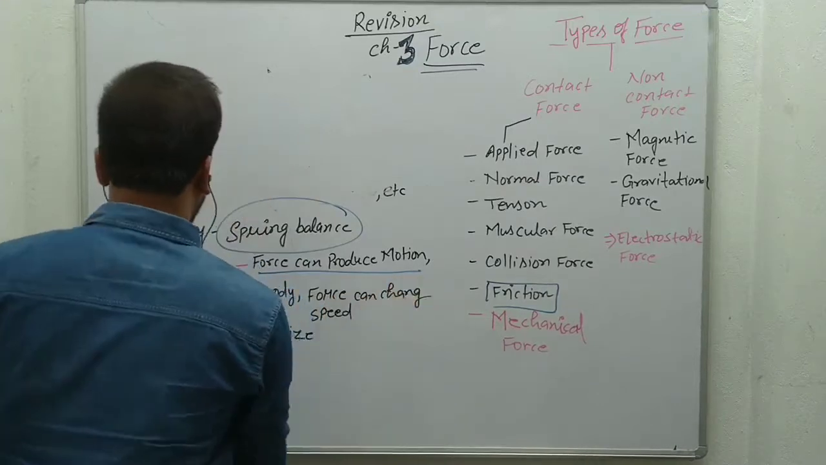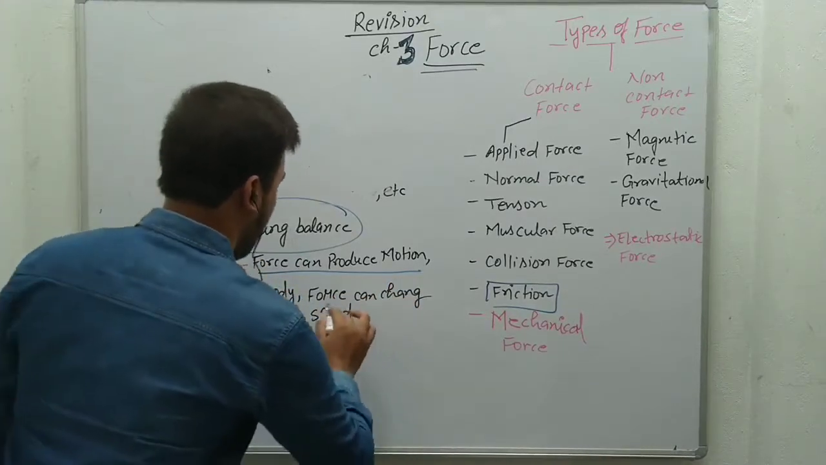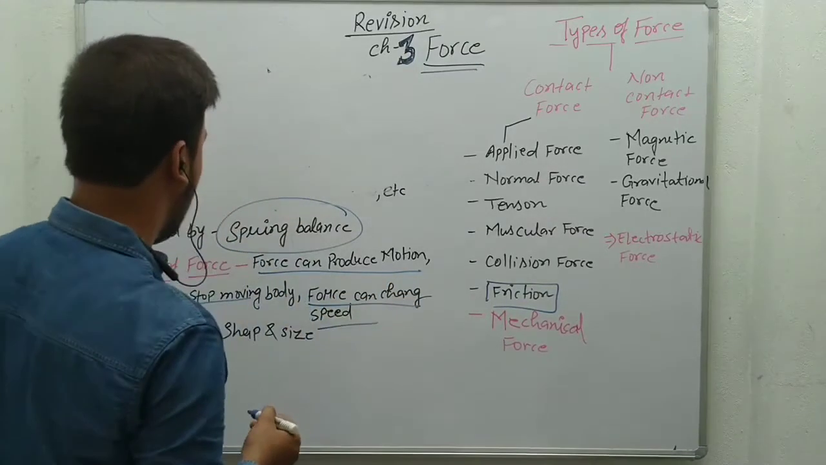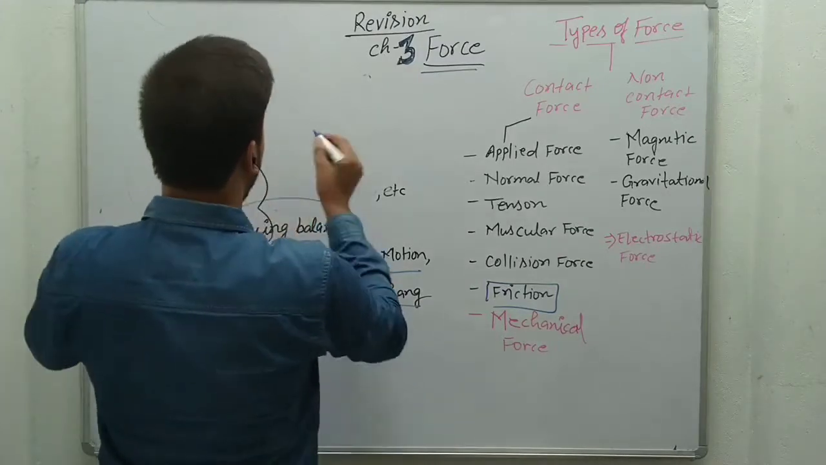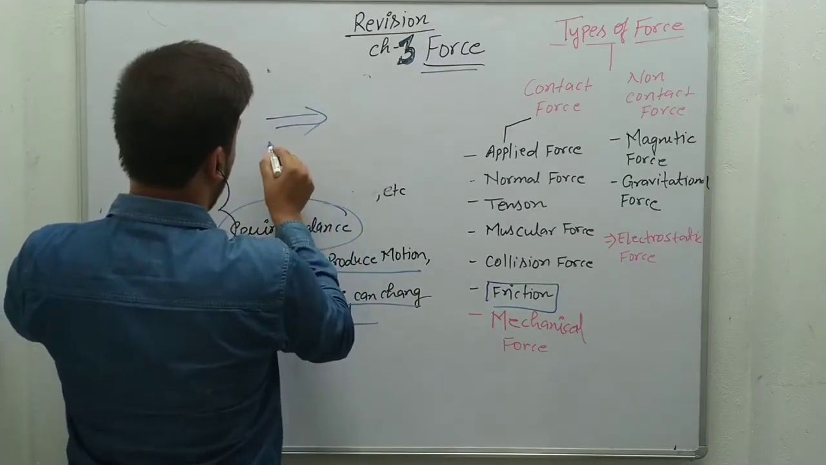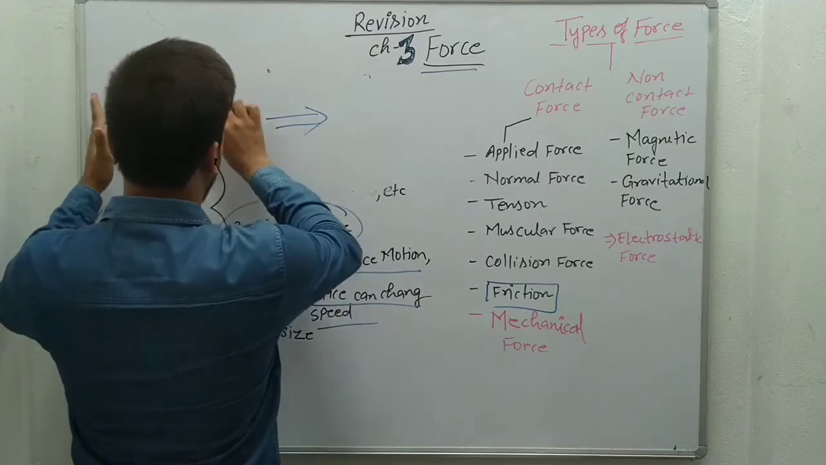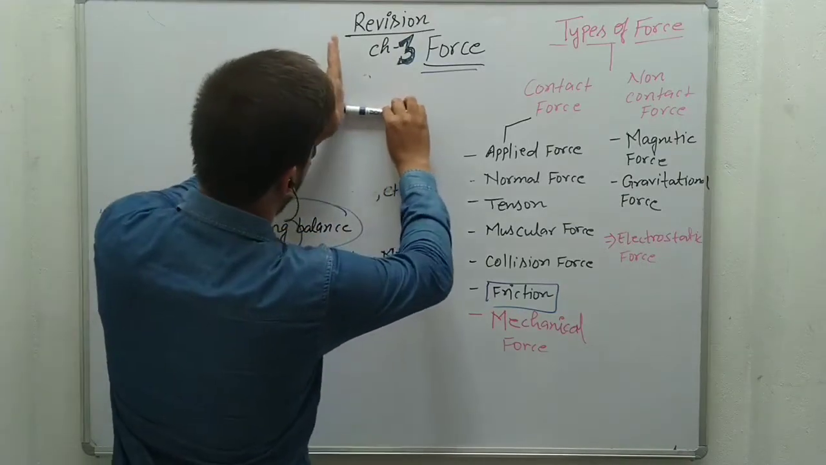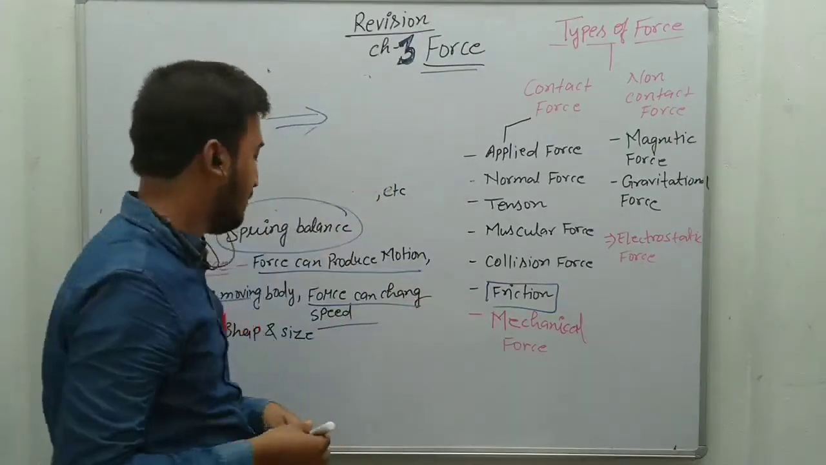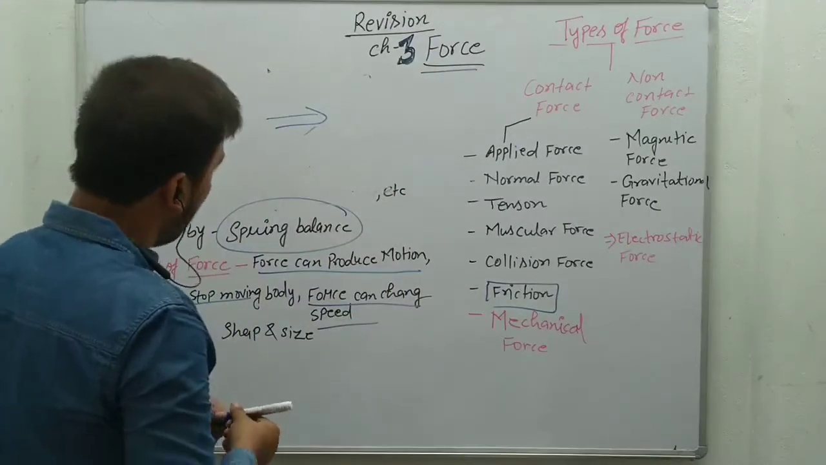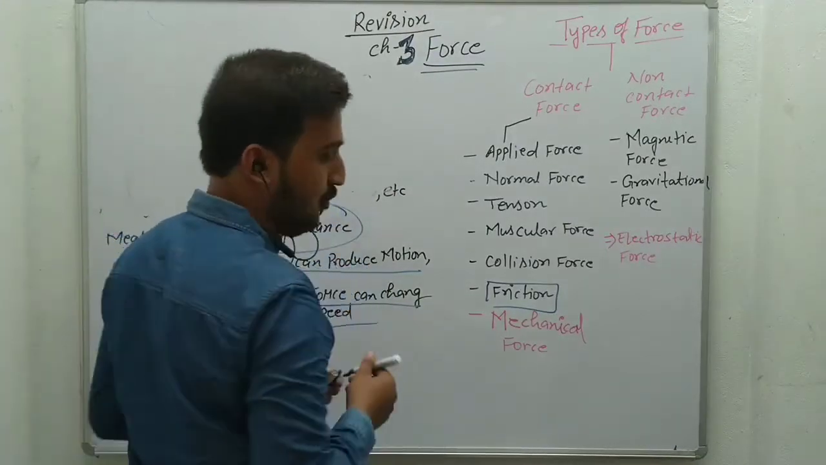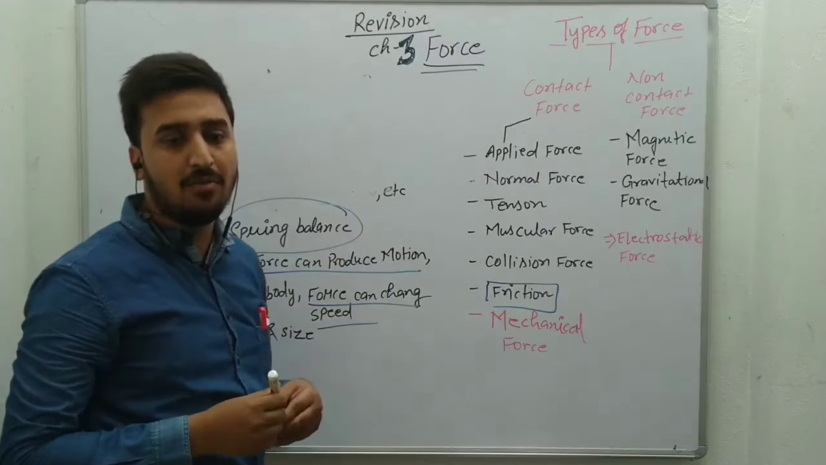Force can produce motion, force can stop a moving body, force can change the speed. Speed means when an object is going in this way, and when you apply force, it may increase the speed of the body. Force can change the shape and size of the object.